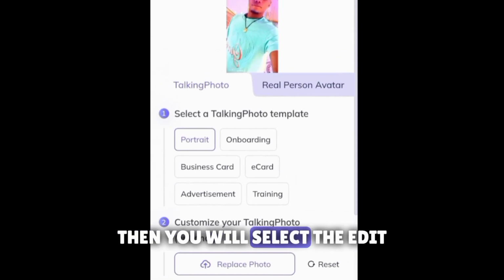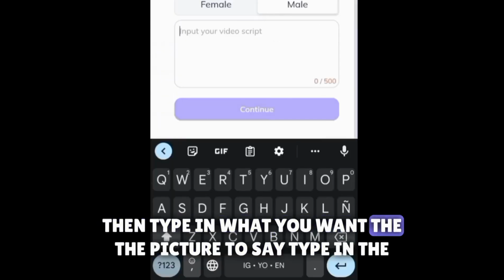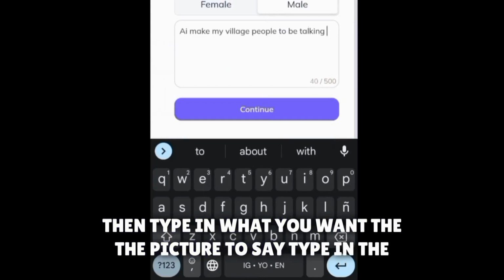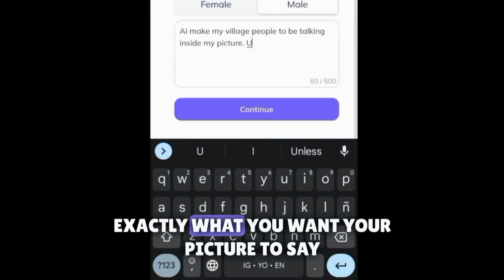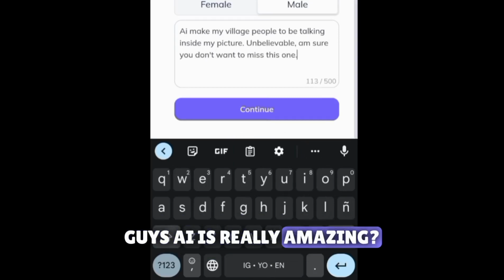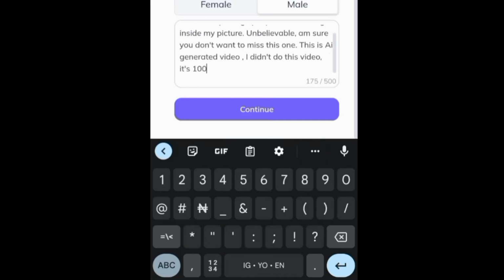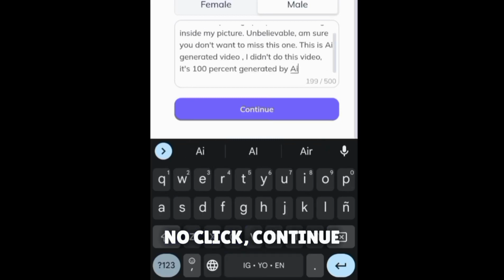Then you select the edit your voice script as male. Then type in what you want the picture to say. Type in exactly what you want your picture to say. Guys, AI is really amazing. It's really amazing. Just wait for it. Now click continue.